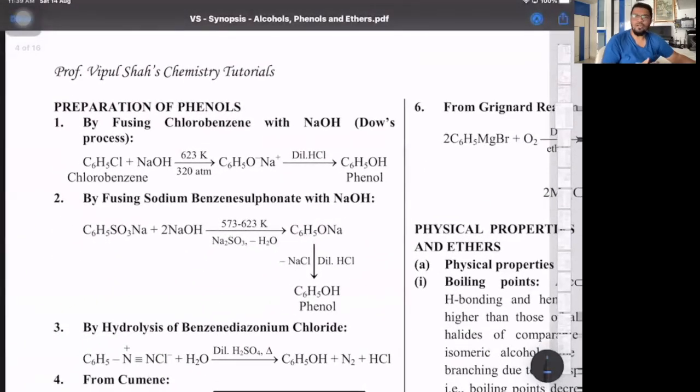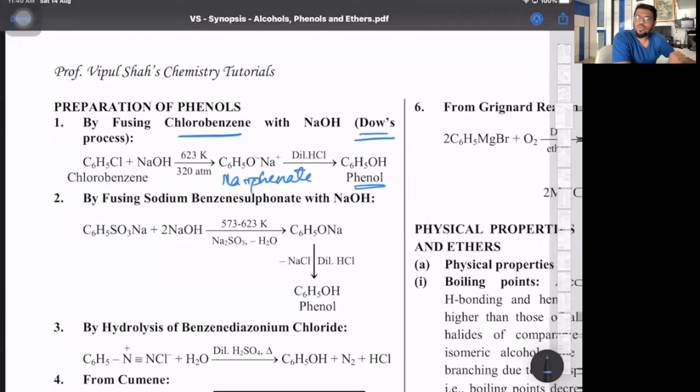Then preparation of phenol. First is by using chlorobenzene, that's the Dow process. Chlorobenzene fused with NaOH, caustic soda, at 623 Kelvin at a pressure of around 300 atmospheres gives sodium phenoxide or sodium phenate, that is the sodium salt of phenol, which on reaction with dilute HCl gets decomposed to give respective phenol, carbolic acid, or hydroxybenzene. Phenol is a special name. Greek word. Phen means benzene, and E is replaced by the word OL.